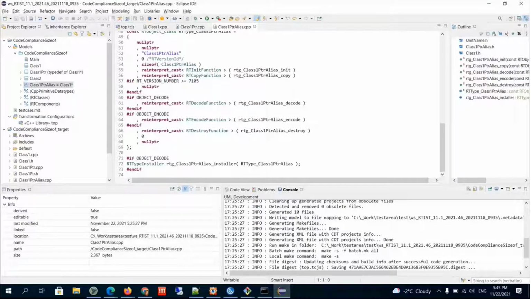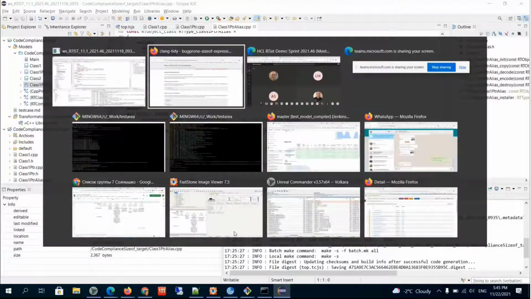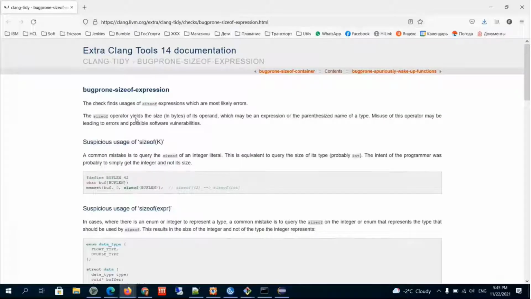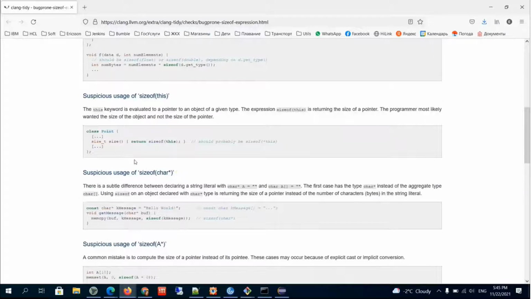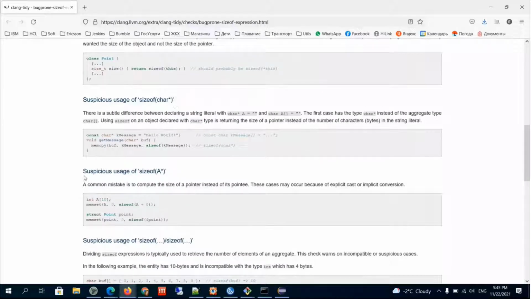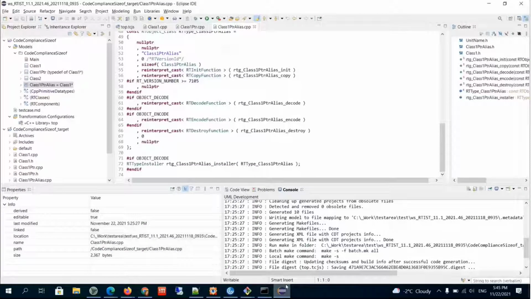But if we check which situations the bugprone-sizeof-expression check addresses, we see suspicious usage of sizeof(char*) and suspicious usage of sizeof of a pointer. These situations are considered suspicious. But in our generated code, we know that we did it on purpose. So this is how it should be.